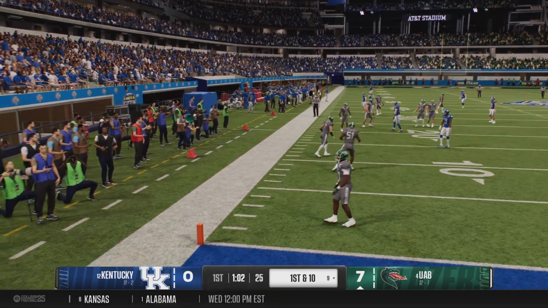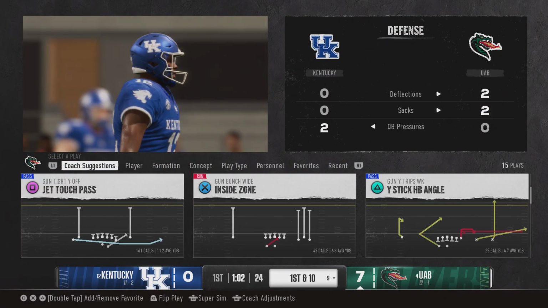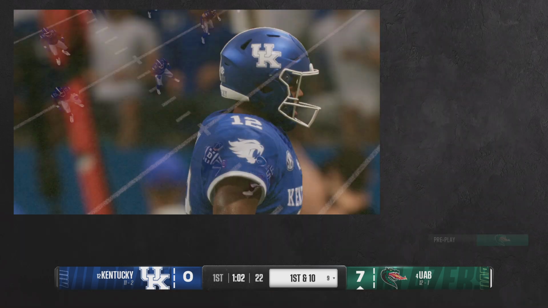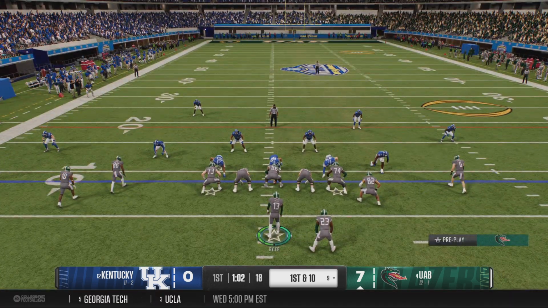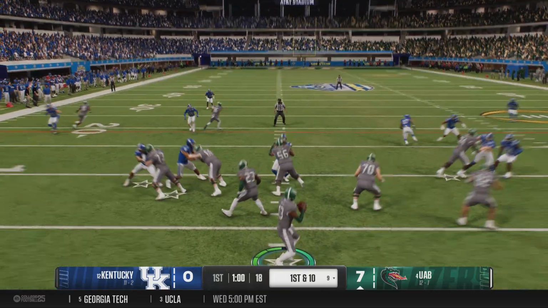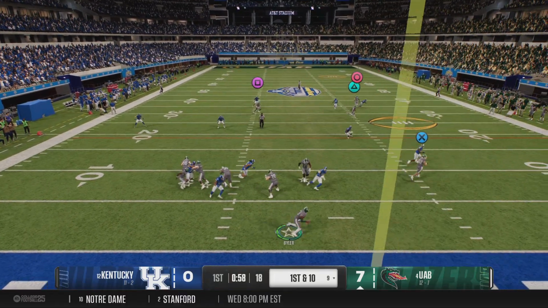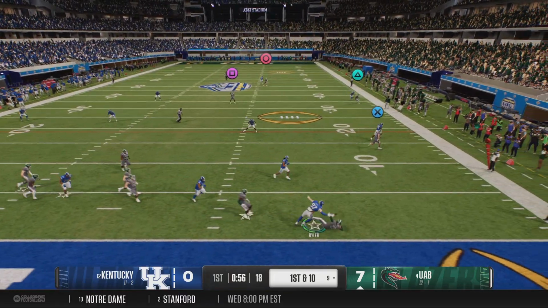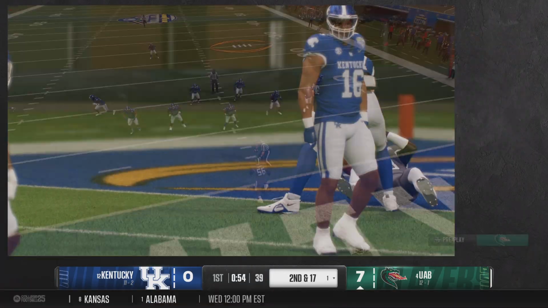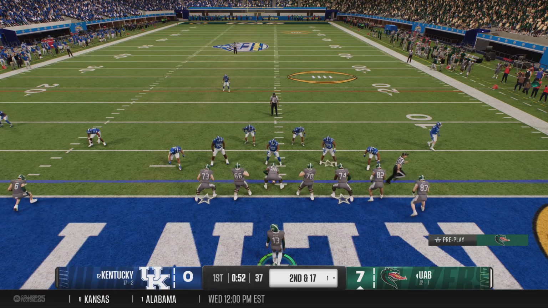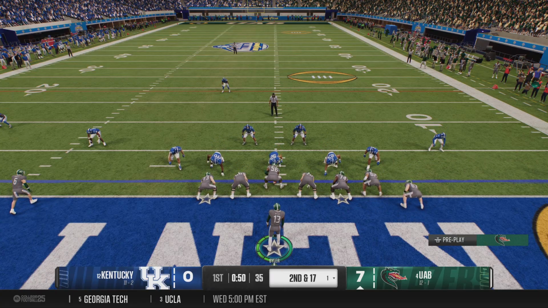And the kick angles out of bounds, so no return possible here. The UAB offense is back out on the field now. Last time was a quick 3 and out. Can they get a drive going this time? Trying to create outside the pocket now. He'll be sacked back after one, narrowly avoiding a safety. We'll see if the offense can overcome that sack.